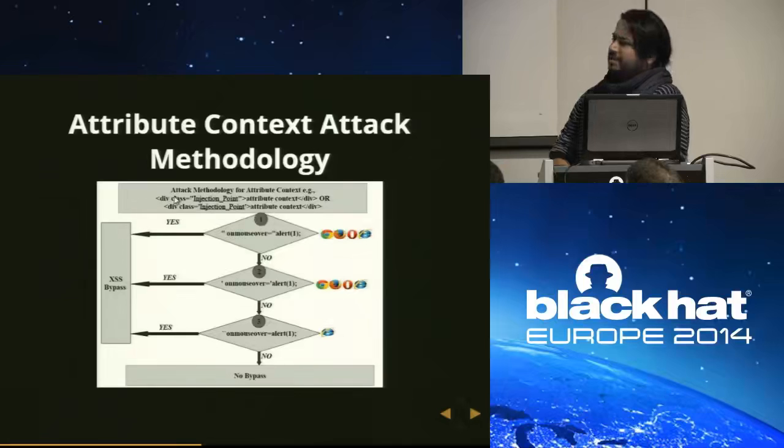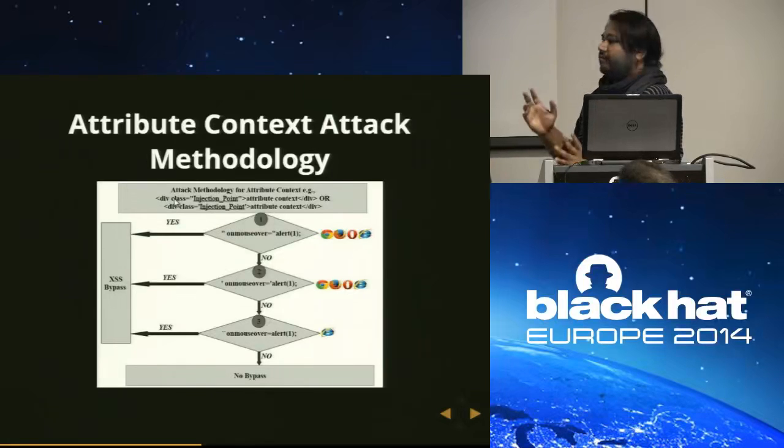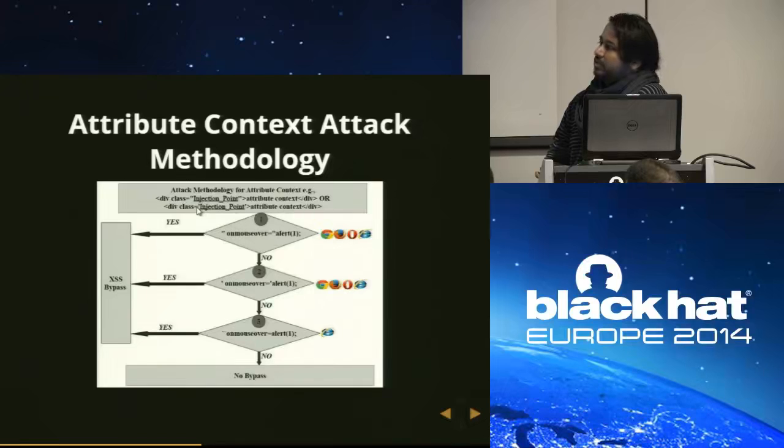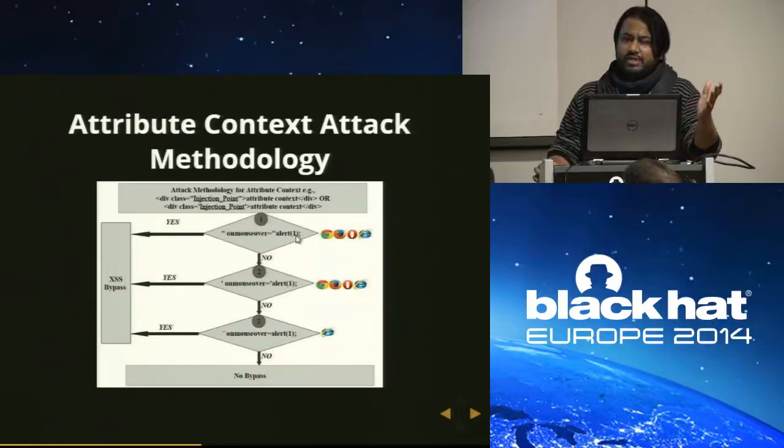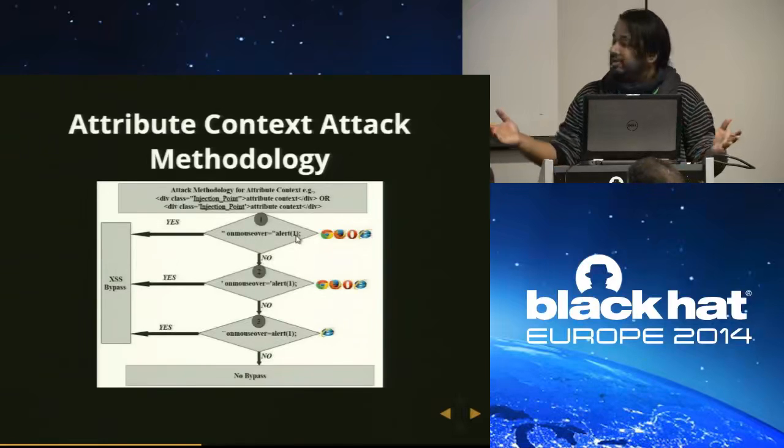look at the situation. For example, if a WYSIWYG editor allows you to set an attribute, then internally they have 2 possible forms. Either the devs are using double quotes, or they are using single quotes. Here, as an example, I am using class, but it can be any attribute. The first attack vector would be double quotes, onmouseover, double quotes, alert(1), because you are not sure whether devs are using single quotes or double quotes. Both are legal in HTML5.